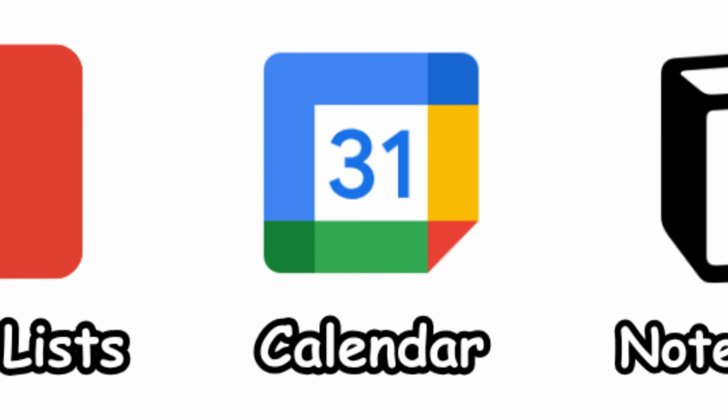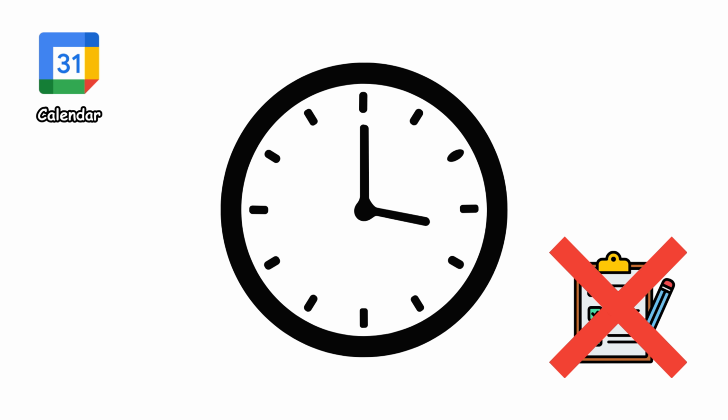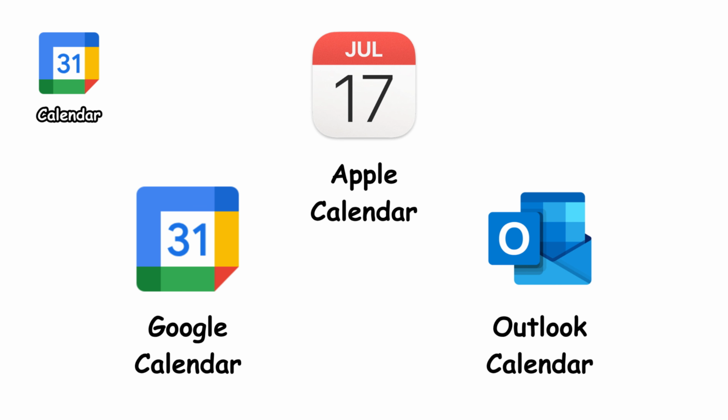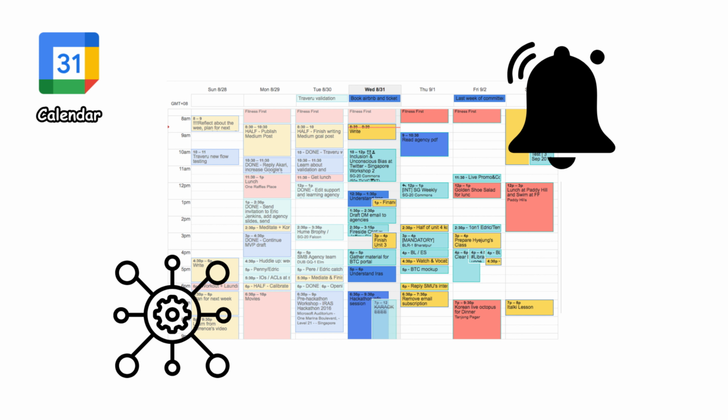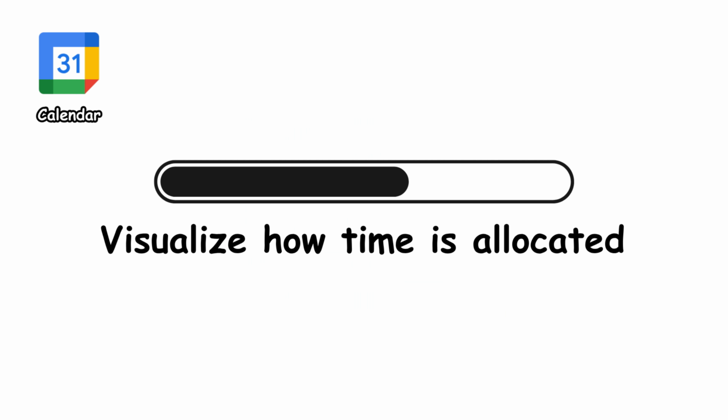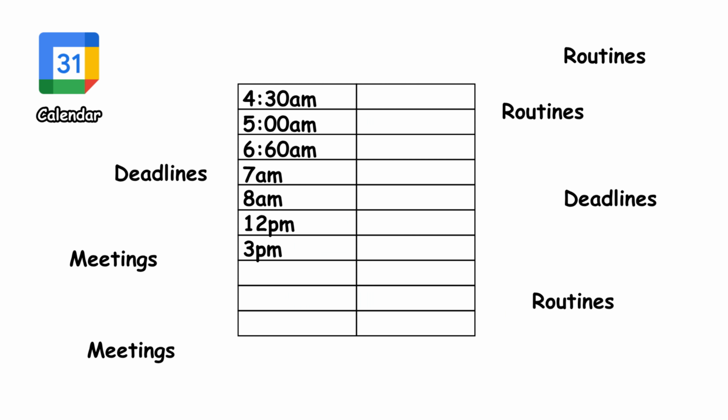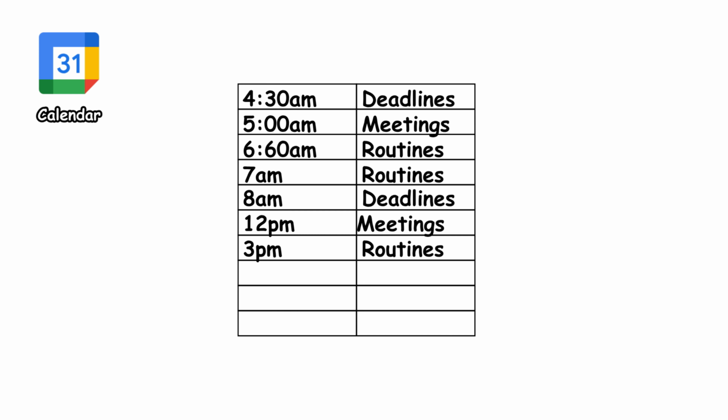Calendar apps. These apps are centered on time rather than tasks, helping users plan their day by scheduling events and deadlines. Examples include Google Calendar, Apple Calendar, and Outlook Calendar. They evolved from physical planners and wall calendars, now enhanced with reminders and integrations. Their strength is in visualizing how time is allocated, which makes them essential for managing meetings, deadlines, and routines.